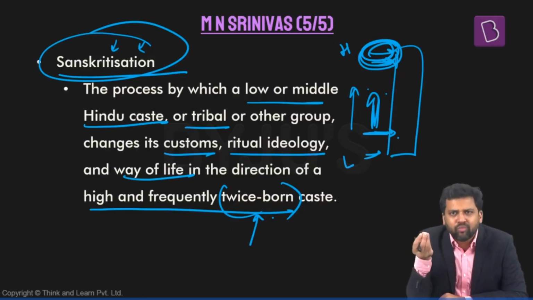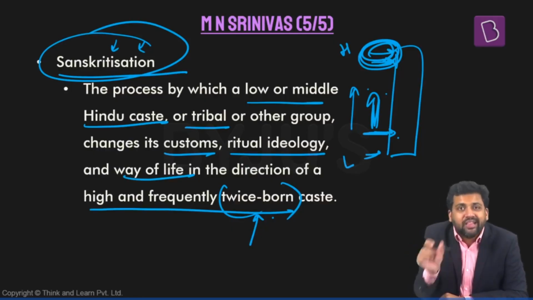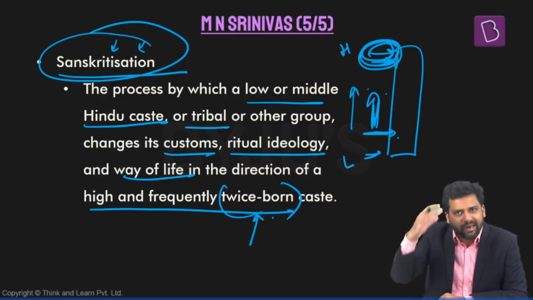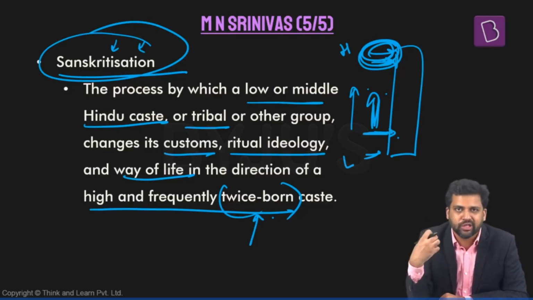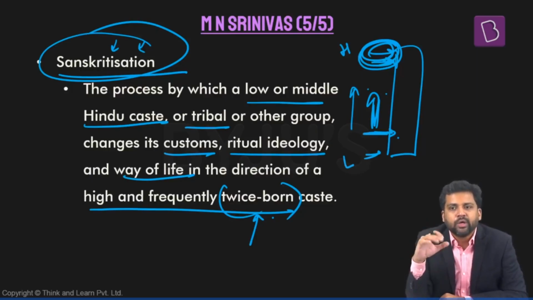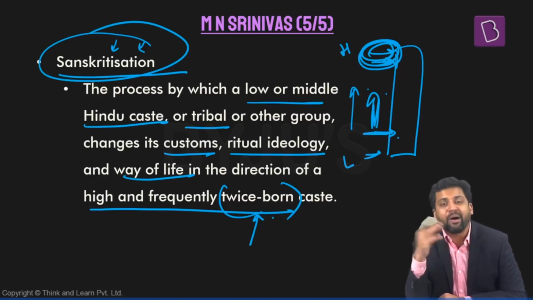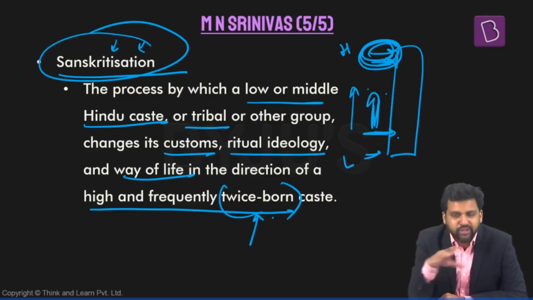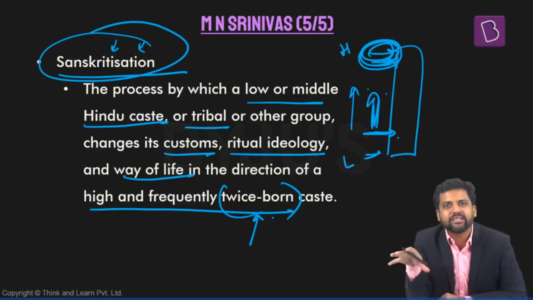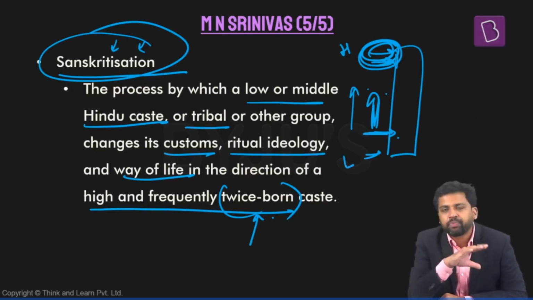This might not be completely true, because there are certain castes in the middle, not necessarily at the top of the ritual hierarchy, but they are the ones who are influential. They are the ones who hold power. This is a departure from how Ghurye had viewed caste. So this is about M.N. Srinivas and his perspectives on the caste system.